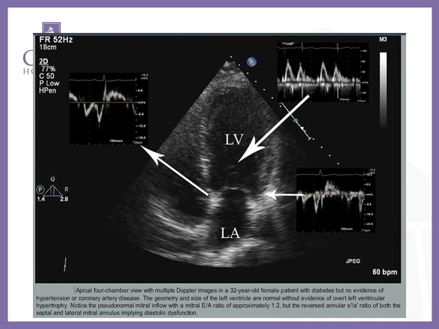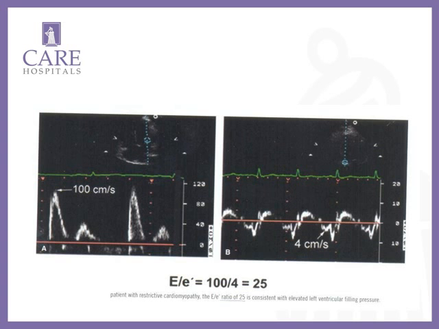This patient is a known diabetic who came with exertional dyspnea and normal LV function. There is no hypertrophy. If you record the mitral flows and tissue Doppler, the mitral flows are normal. This is a pseudo-normal filling. Mitral flows, if you see, are normal. But if you see the annular velocities, the E/A ratio is altered. A dash is more than E, suggestive of pseudo-normal.